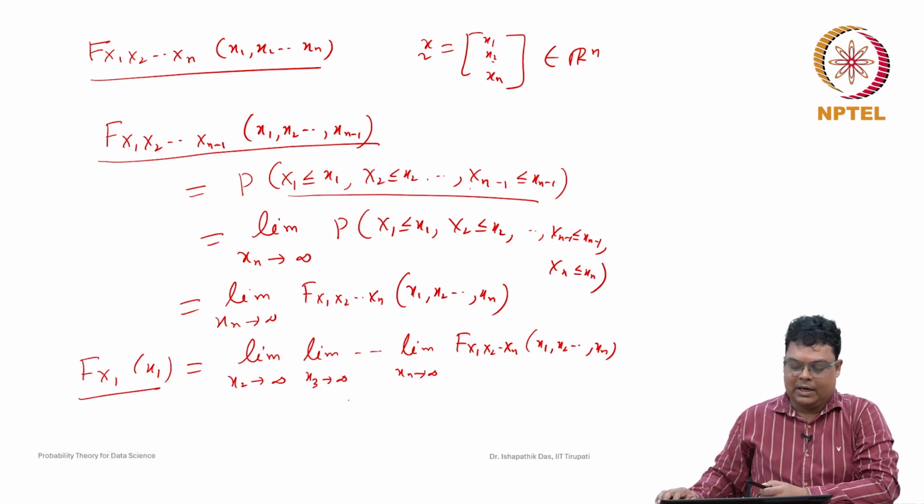Similarly, suppose you want to find the marginal distribution function of any two random variables, xi and xj, with i not equal to j.